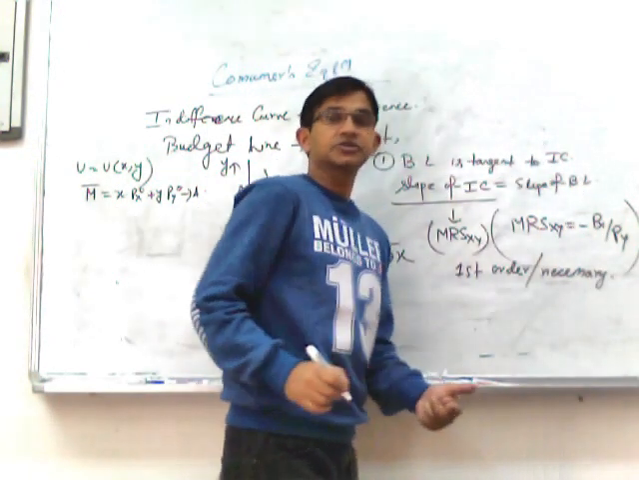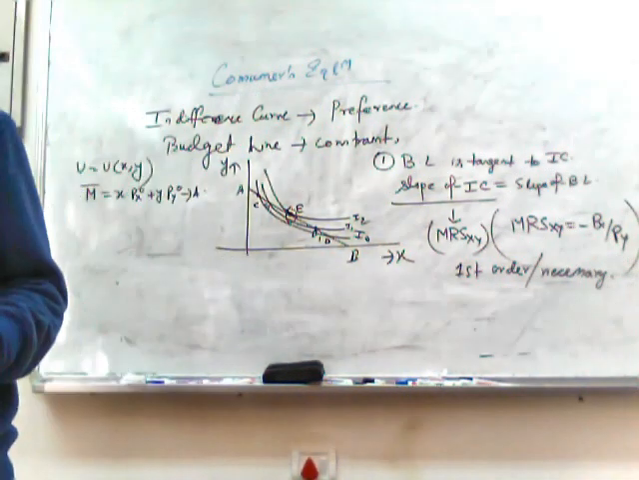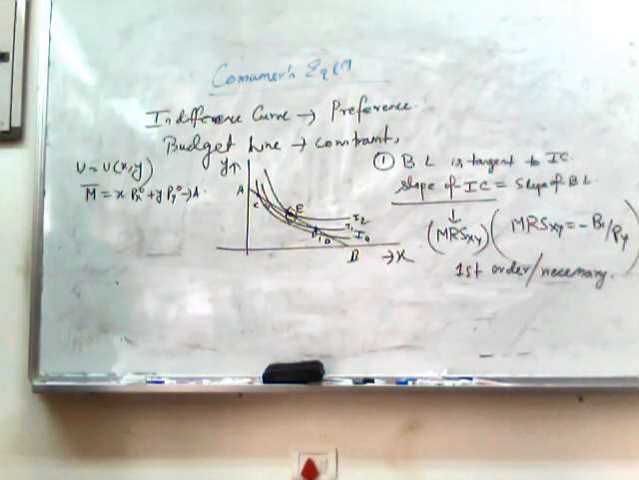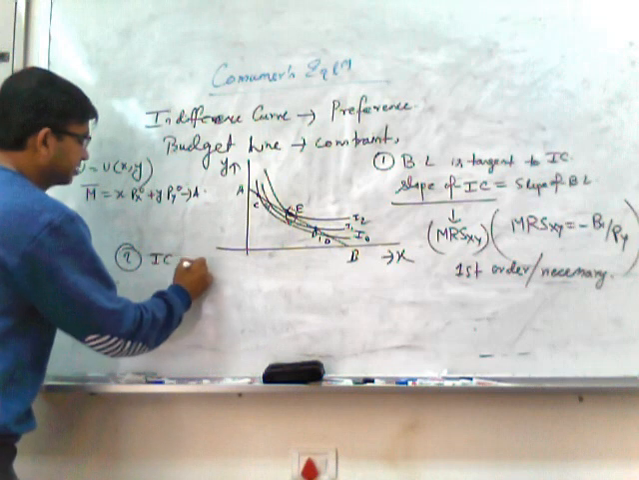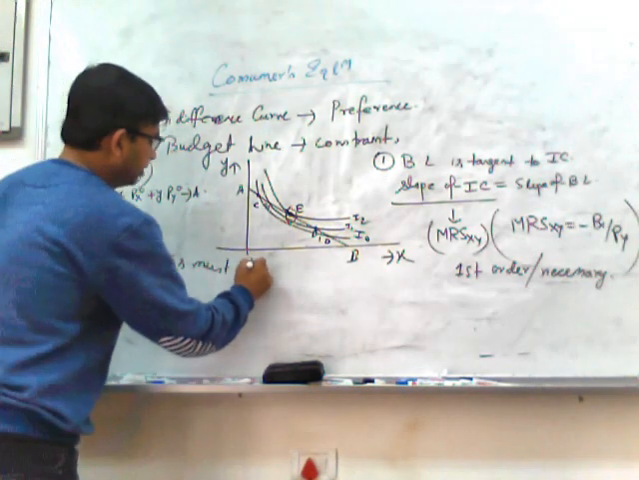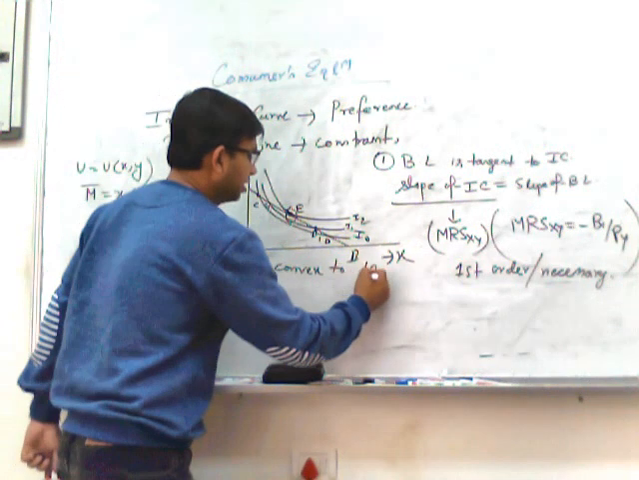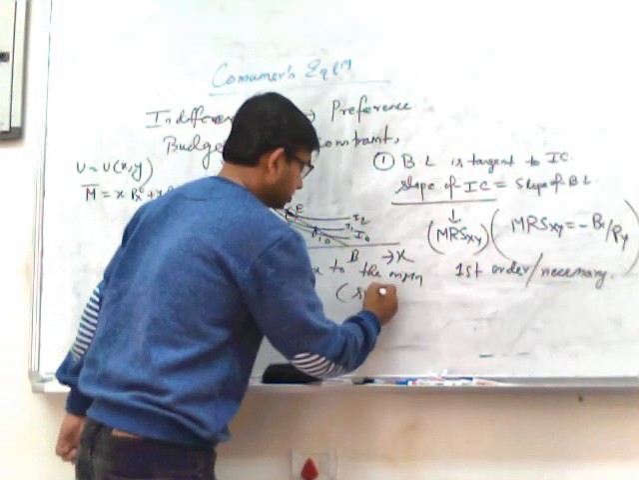What is the sufficient condition? The sufficient condition of the consumer's equilibrium is that the indifference curves must be convex to the origin. The second condition is that the ICs must be convex to the origin. So this is known as the sufficient condition.